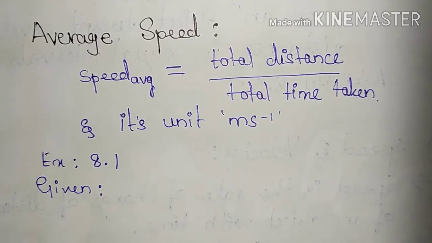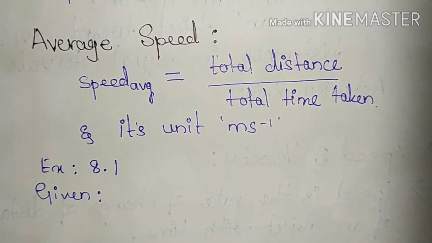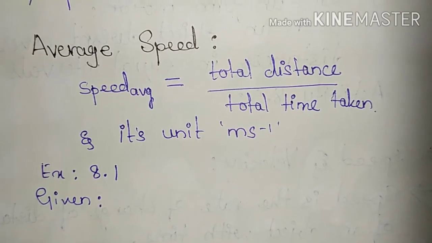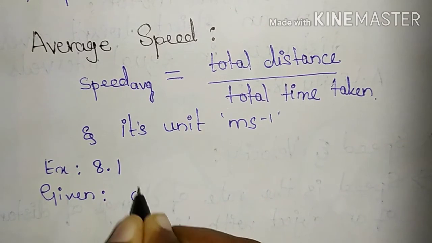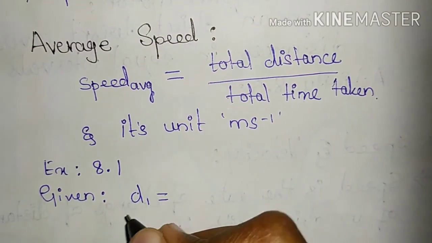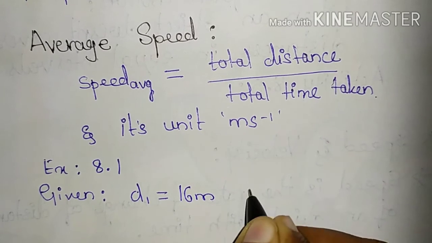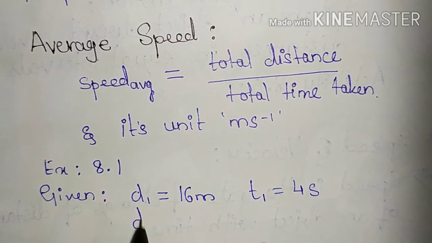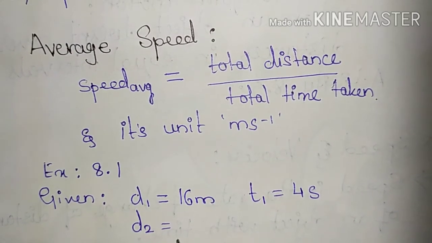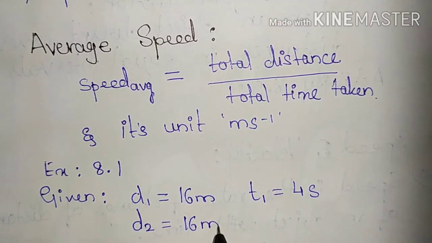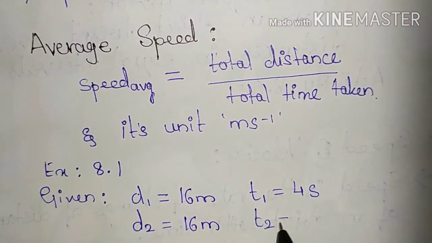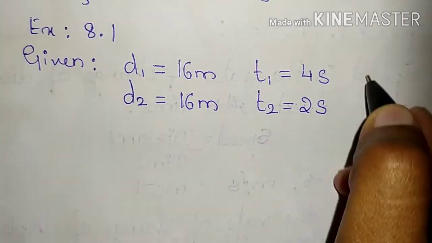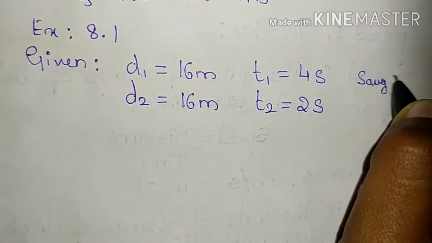So here they have given us two situations. The same object travels different distances in different time intervals. So we have to calculate the average speed of the object. So first let us write down distance d1. The first distance is equal to 16 meters and the corresponding time t1 is equal to 4 seconds. Similarly, the second distance d2 is equal to 16 meters. Once again, that object has traveled 16 meters and this time it took the time of 2 seconds. And our job is to calculate average speed, right?